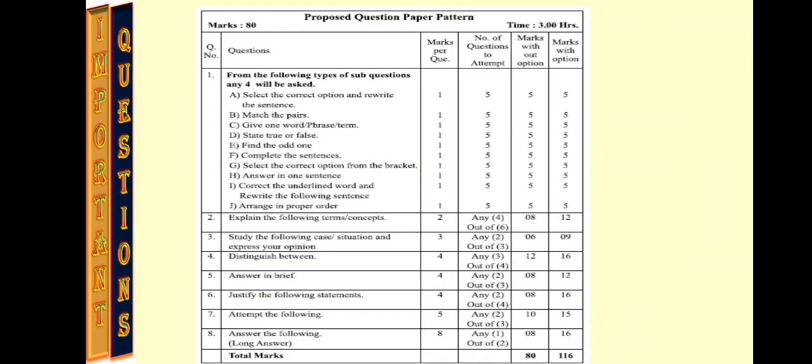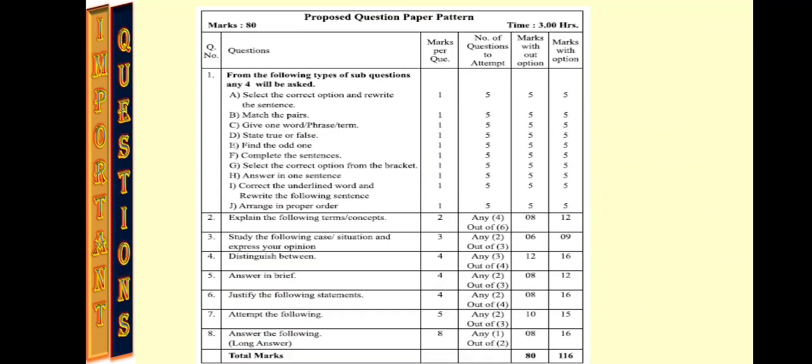Question number 3, study the following case or situation and express your opinion. Here the marks carries 6, and you have to solve any 2 out of 3. Question number 4 is distinguish between. Here any 3 out of 4 you have to attempt and you will get 12 marks. Question number 5 is answer in brief. It carries 8 marks. Question number 6, justify the following statements. Here the question carries 8 marks.